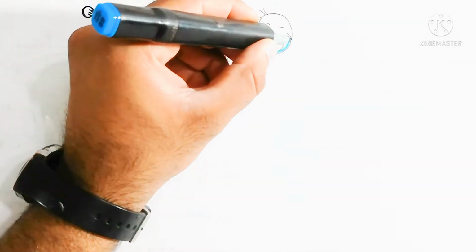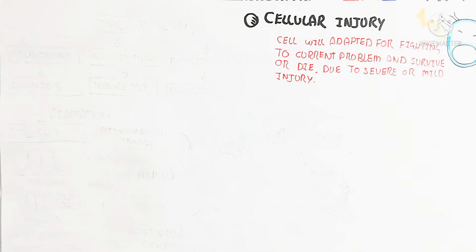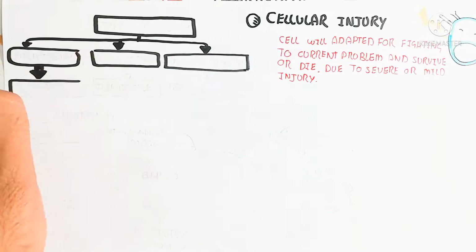So let's begin by understanding the types of injury first. There are three types of injury: mild injury, moderate injury, and severe injury.